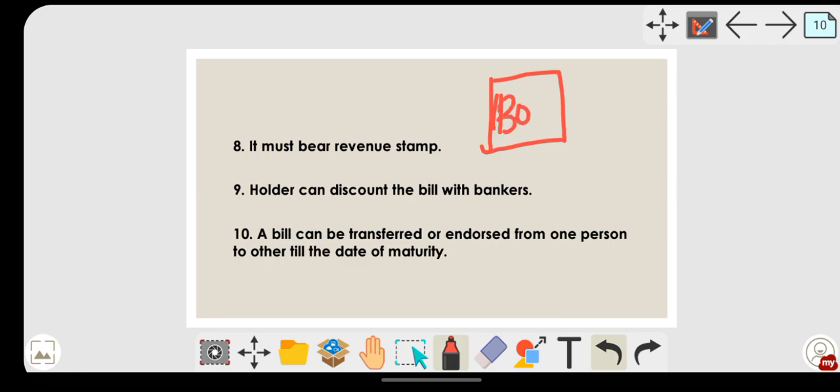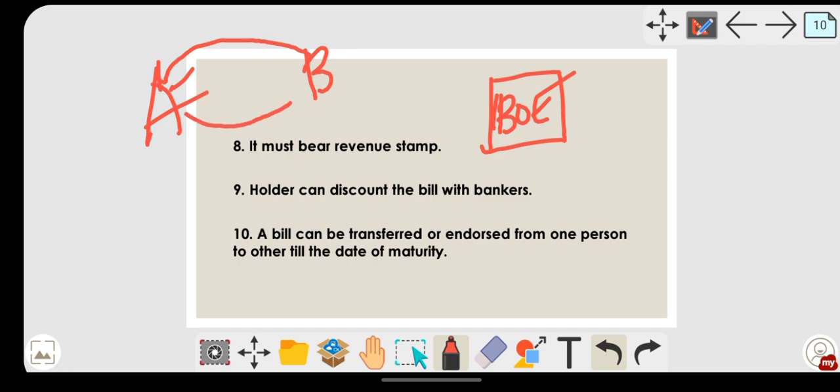Now suppose this is a bill of exchange, and there are two people, say person A and person B. Here A has taken money from B. So B gave him a bill of exchange, and A accepted it and gave it to B. The maturity of the bill was 90 days.